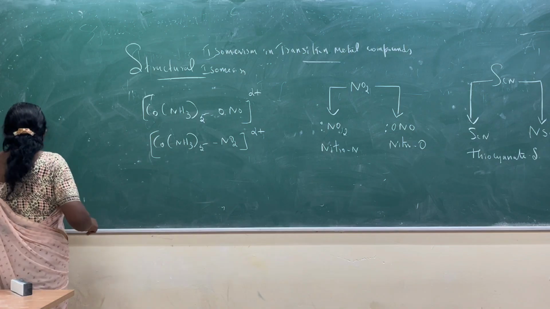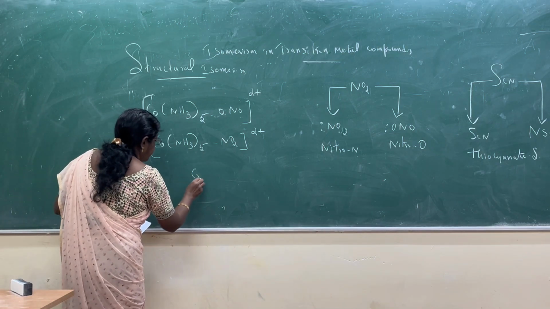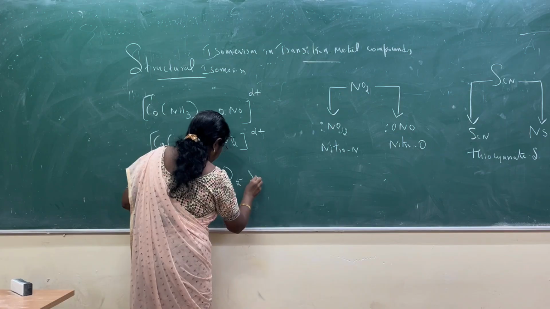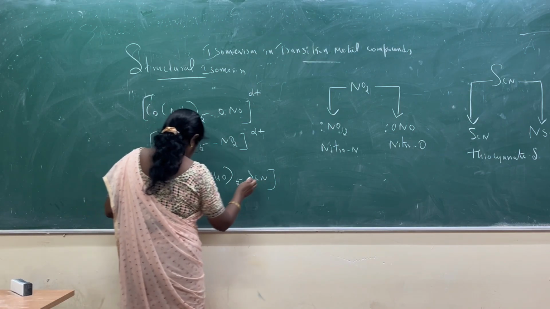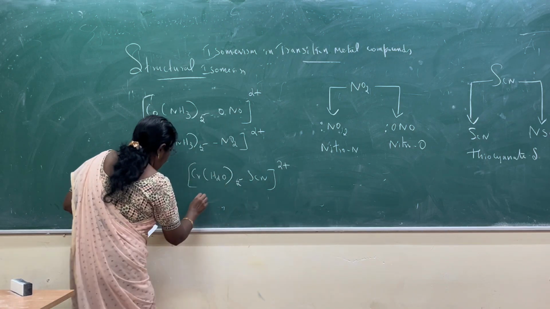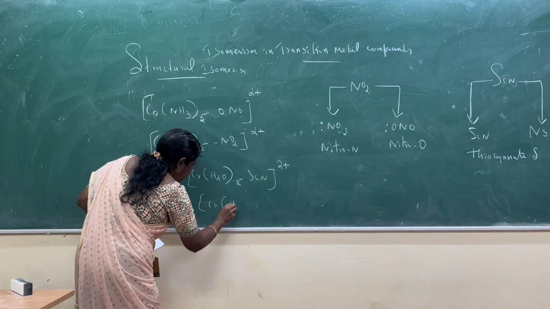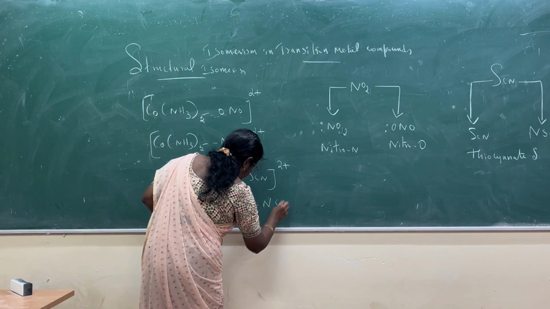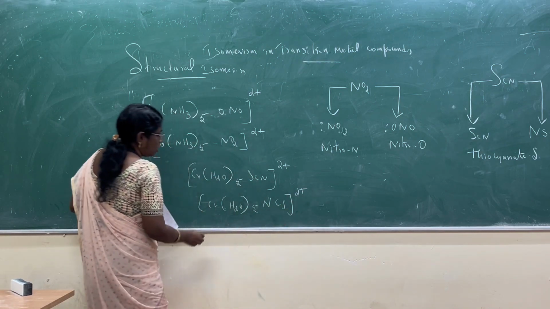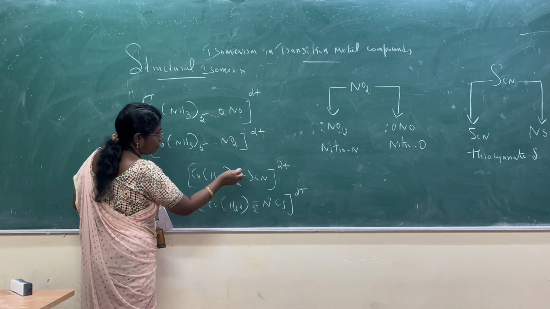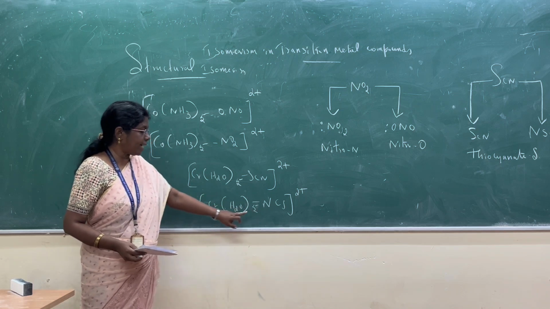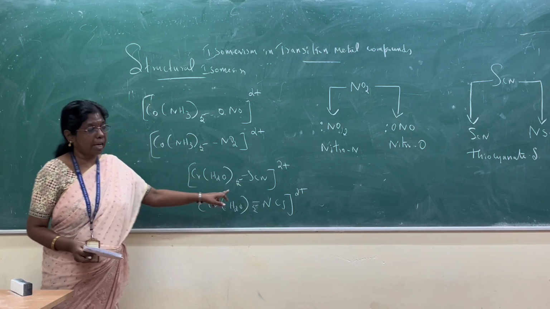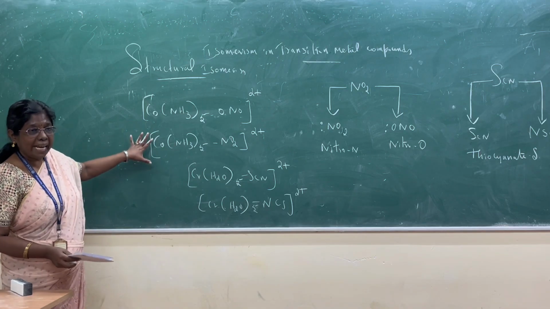For that, SCN, another example. So here the nitrogen atom is attached, here the sulfur atom is attached. The one where the nitrogen atom is attached is called isothiocyanate N, and the one where the sulfur atom is attached is called thiocyanate S. So this is called linkage isomerism.